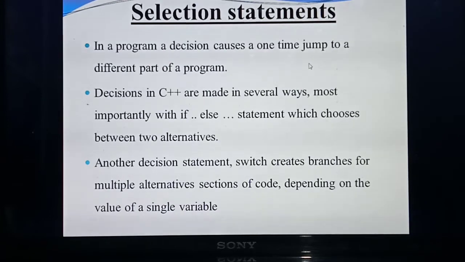Understood? Okay. Next we are going to study selection statements in detail. Till now we have studied the definitions: what do you mean by selection statement, branching statement, looping, etc. Now we are going to study selection statements in detail. In a program, for decision or execution, the flow of control jumps from one part of the program to another part. Mostly this is done using the if else statement. Decisions are made based on which statement?